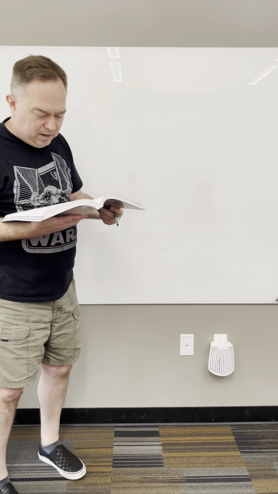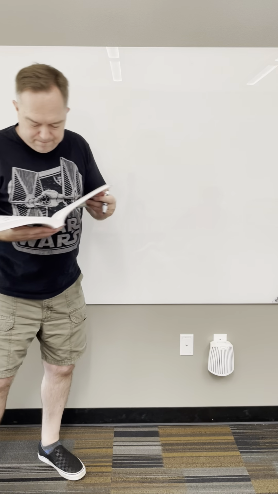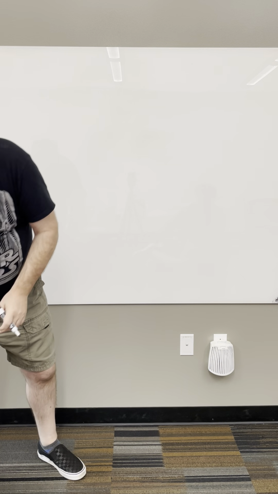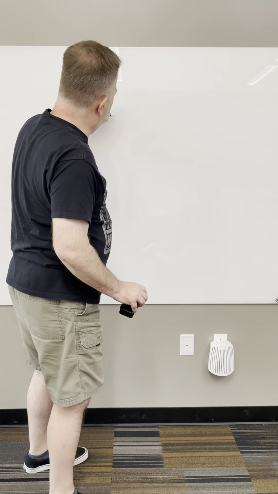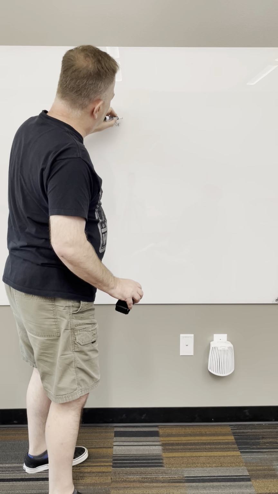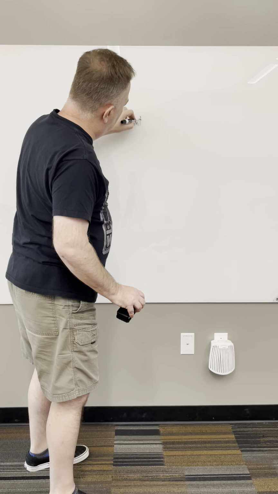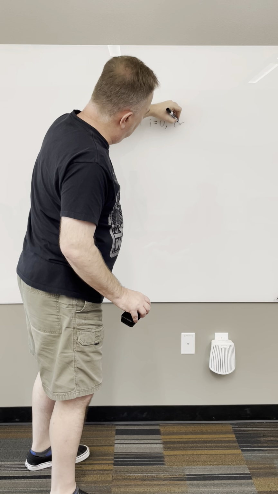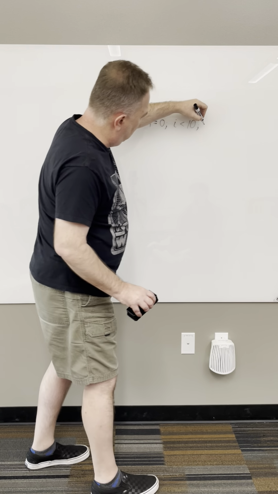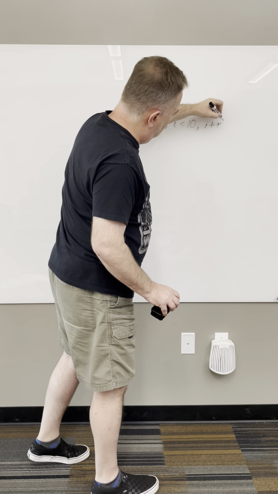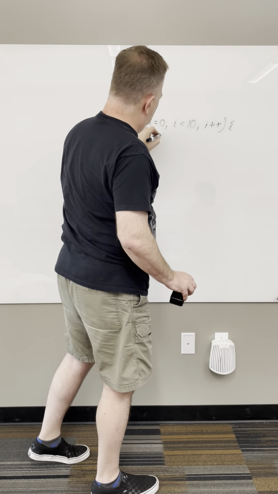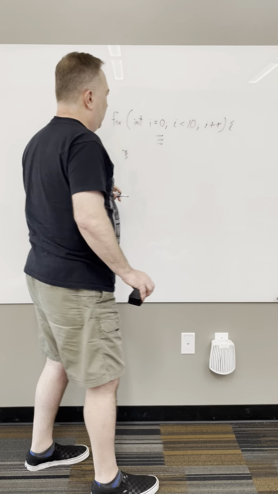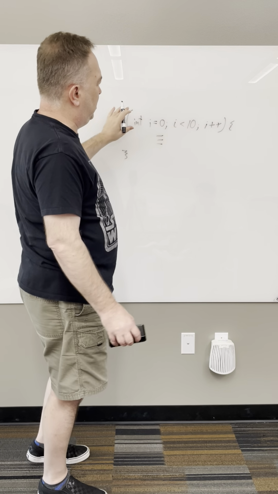Now let's look at the for statement. The for statement is a more complicated beast. It's very powerful though. Okay, but don't get flustered by all of this stuff.